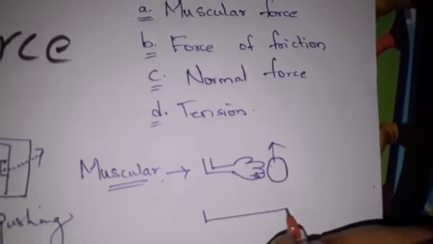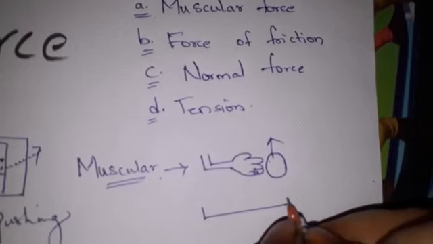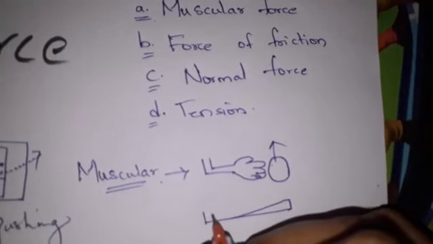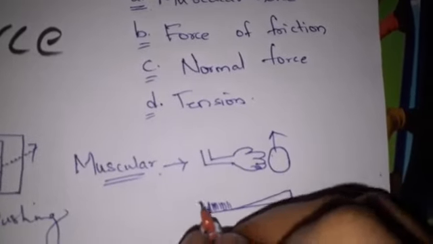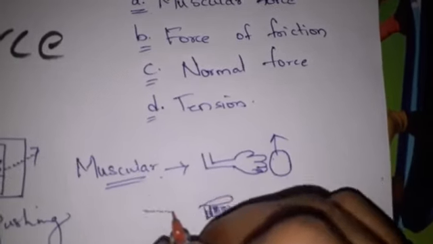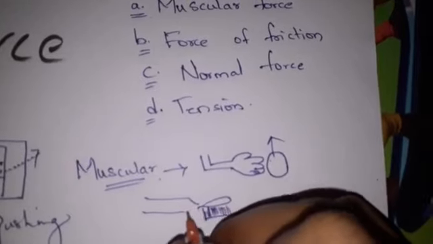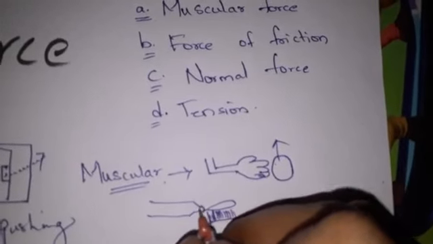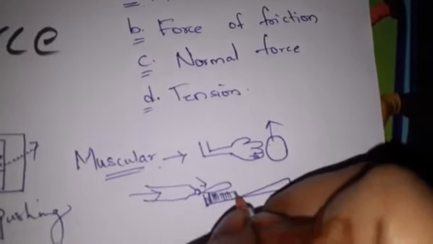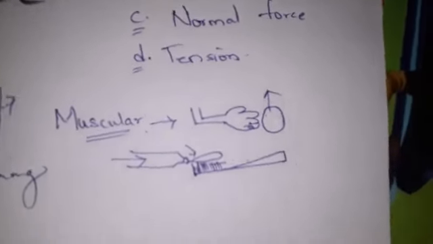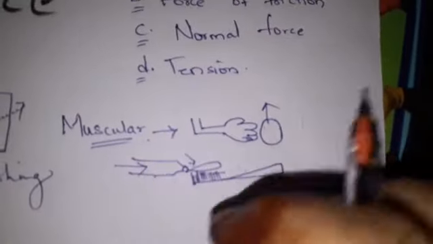Okay, for example, I explained to you in my previous class about the brush. What did I explain? I said that when you are applying paste, you are applying some force on the toothpaste tube. This is coming and falling on the brush, and then you are using it. So before that, your body is applying some force on it.